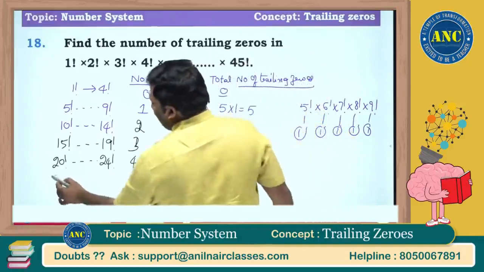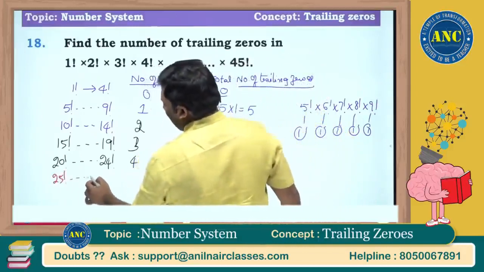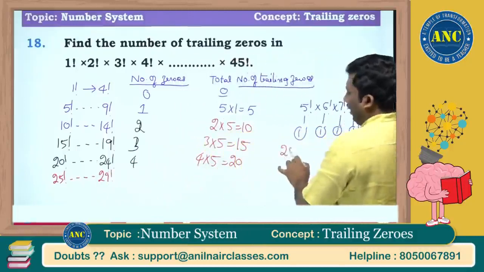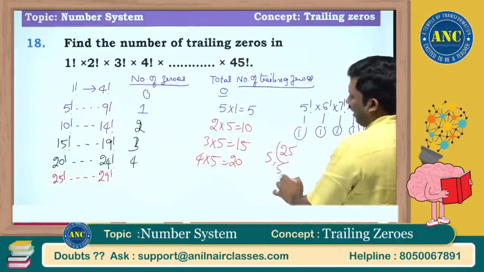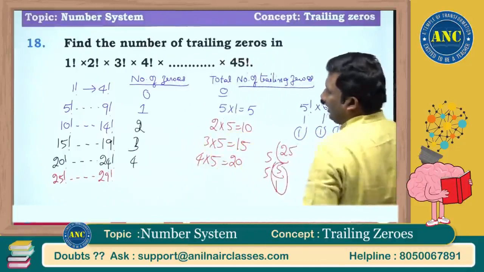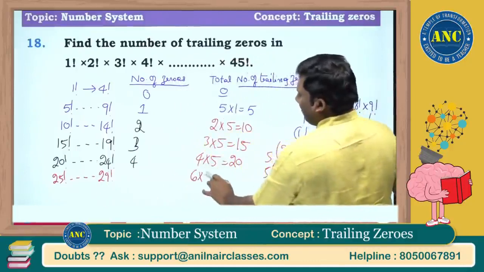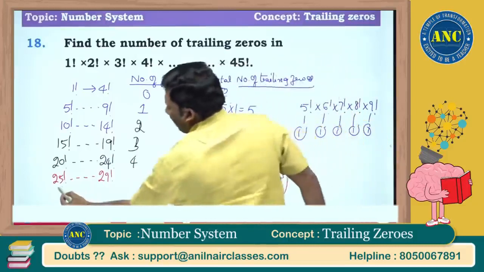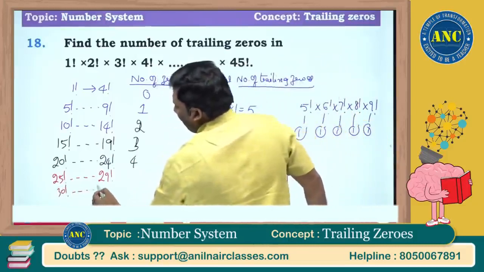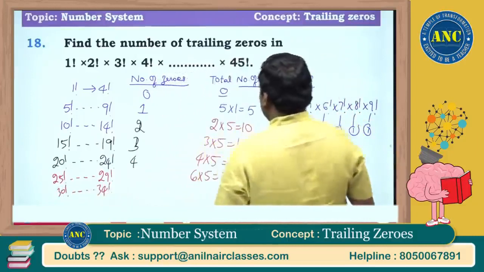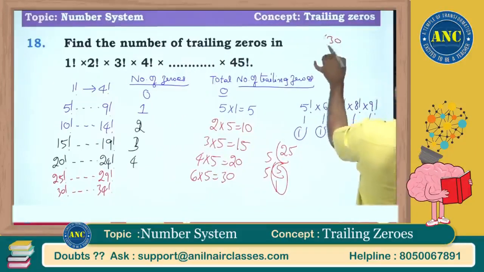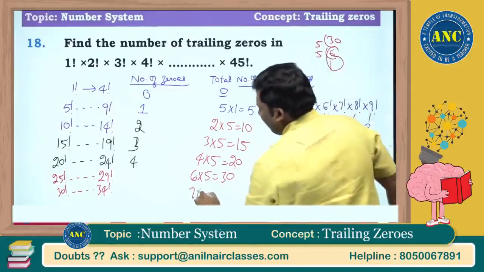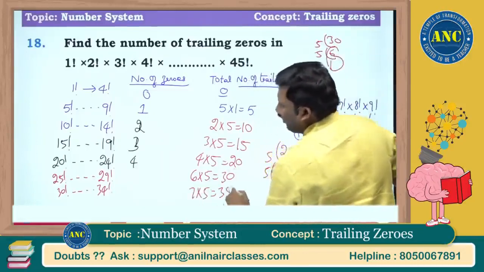Now, if you see here, from 25 factorial till 29 factorial, how many zeros are there at the end? 5 plus 1, it is 6. Like that, 5 numbers are there. 6 5s are 30. From 30 factorial till 34 factorial, how many zeros? 6 plus 1, 7. 7 5s are 35. Are you all with me?